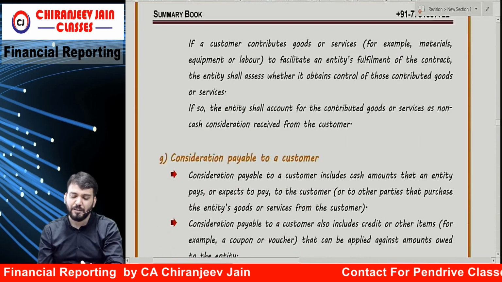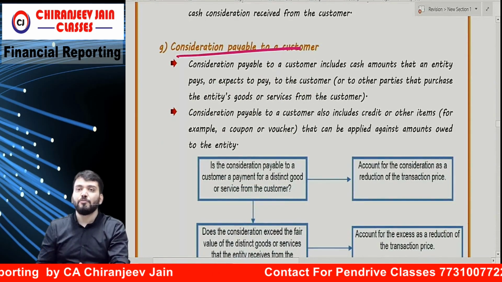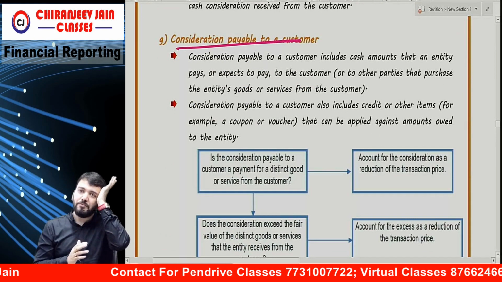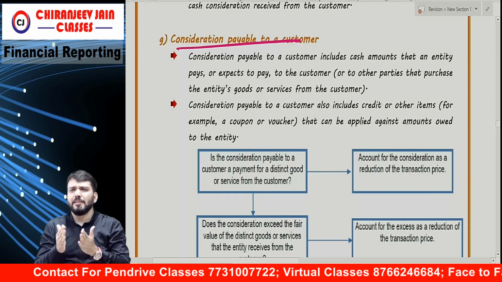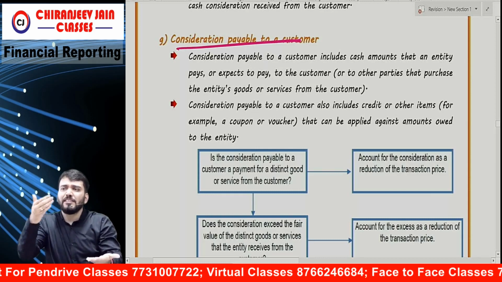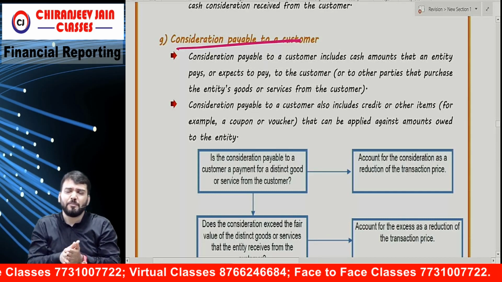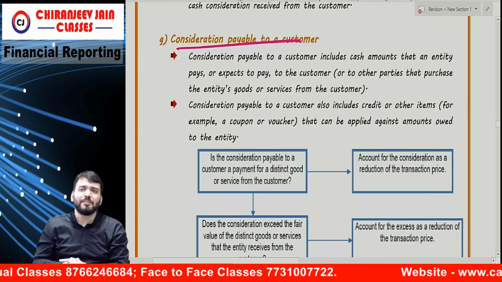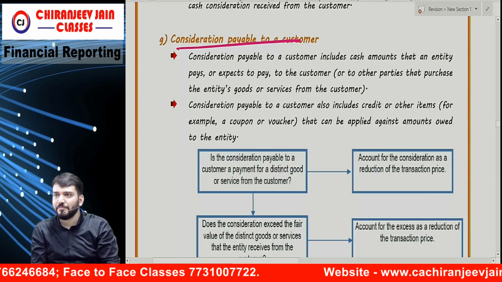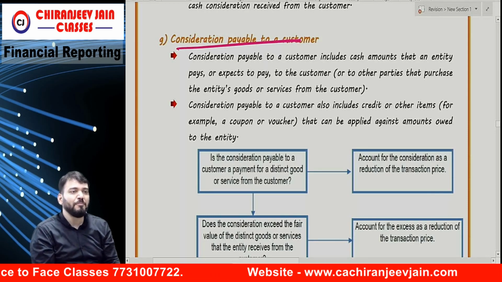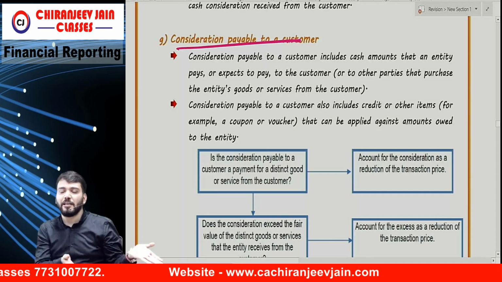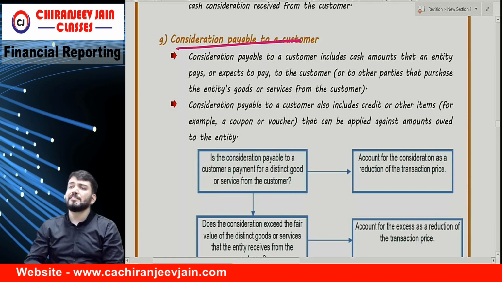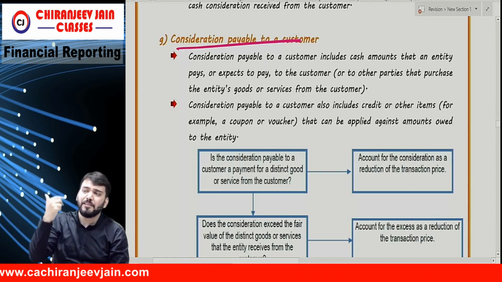This balance part you can read. Consideration payable to customer. Now the question arises, if you have sold goods, whether there is a chance that consideration is payable to customer. One thing might happen, that in that contract you have purchased something from customer. That is quite possible. So that is a separate transaction, sale is separate and purchase is separate. Or it might happen some consideration is payable as a refund.